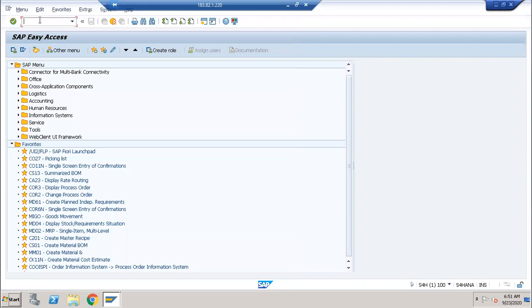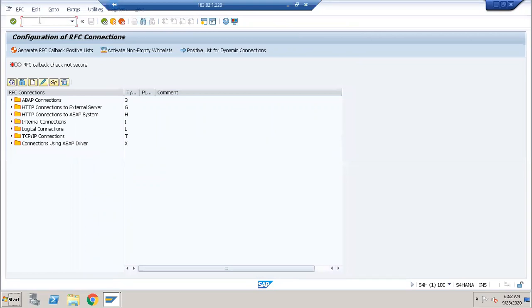The transaction code is SM59, right? I'm executing that one, same thing. And here it is coming like this. Here ABAP connections is there. What is the type? Type is 3. Okay, ABAP connections and the type is 3. Just click on this ABAP connection and click on the create button.